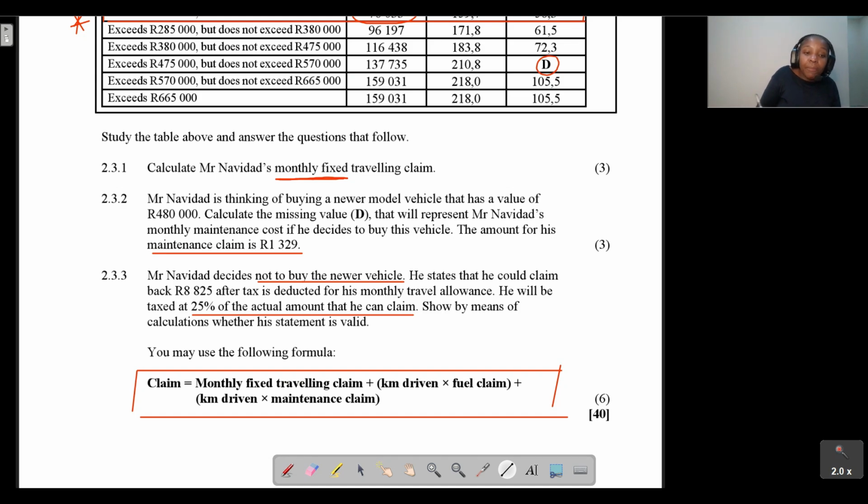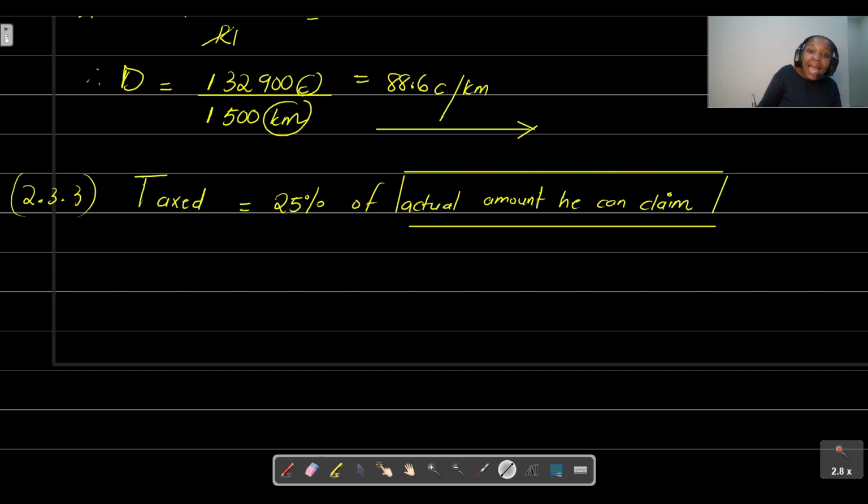So let's just quickly rewrite this equation on this page, okay? And this equation is going to help us calculate what is the actual amount that he can claim. That is what we're trying to determine. Once we can determine that amount, then we can substitute it into the equation to determine how much he's actually going to be taxed, and then we are going to take it from there, okay?